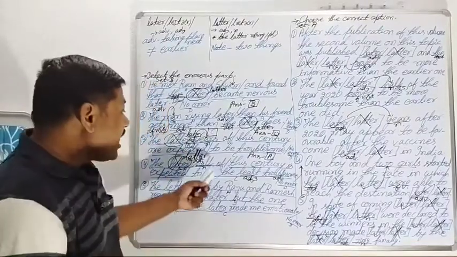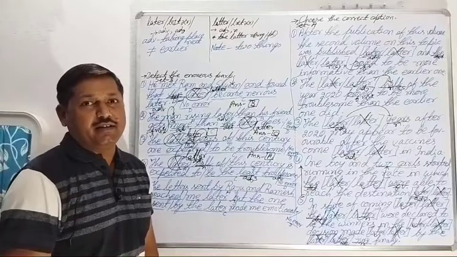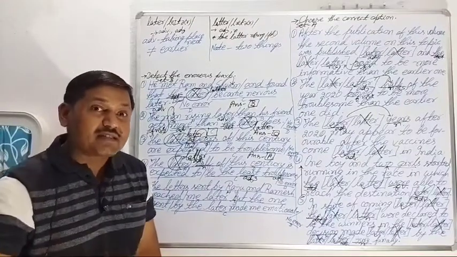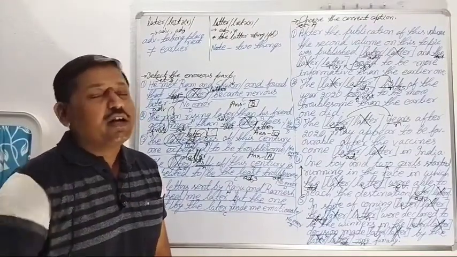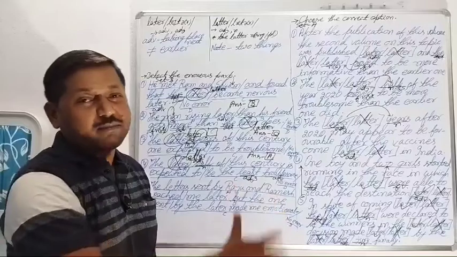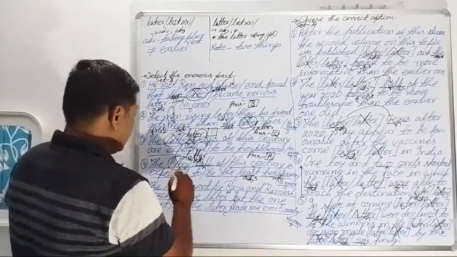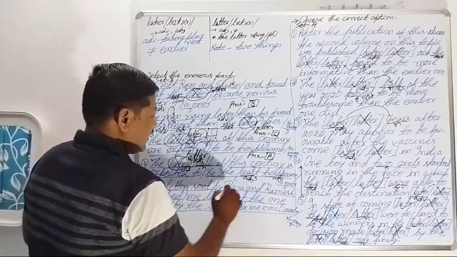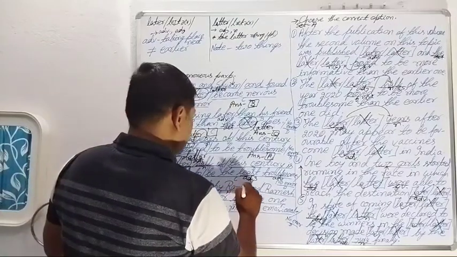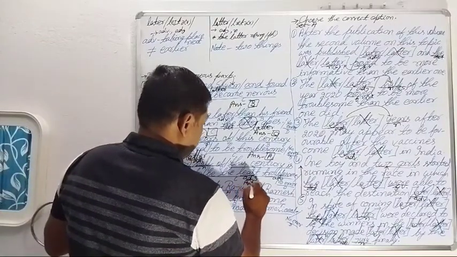The latter half of this century. The latter half means the second half of this century is expected to be the least troublesome. So here, which part is erroneous? Part A. And the answer of this question number 4 is A.